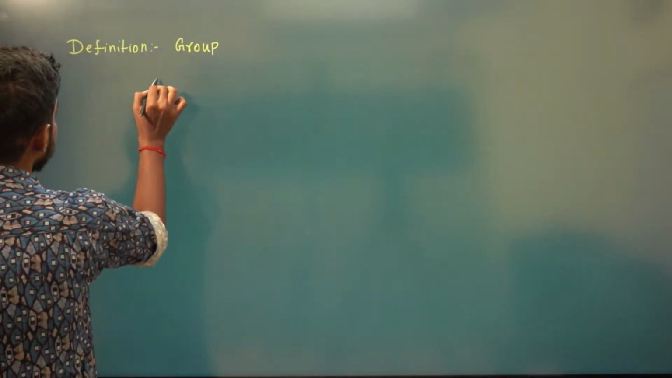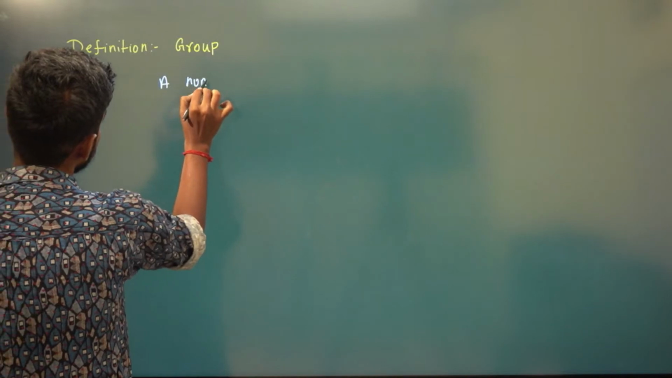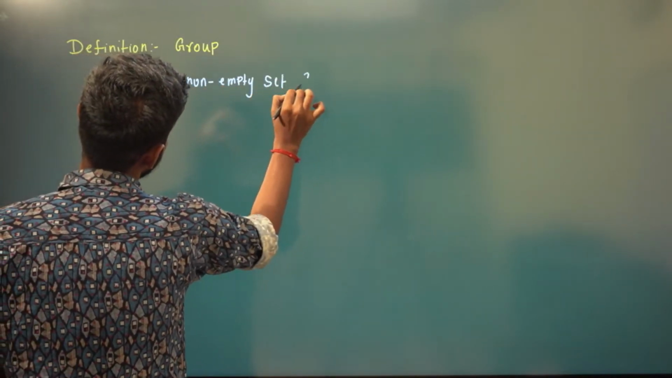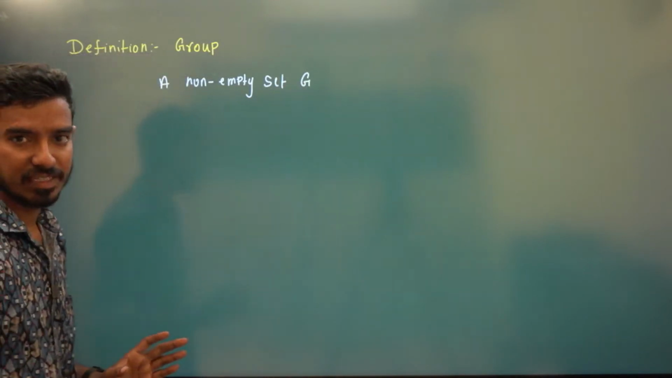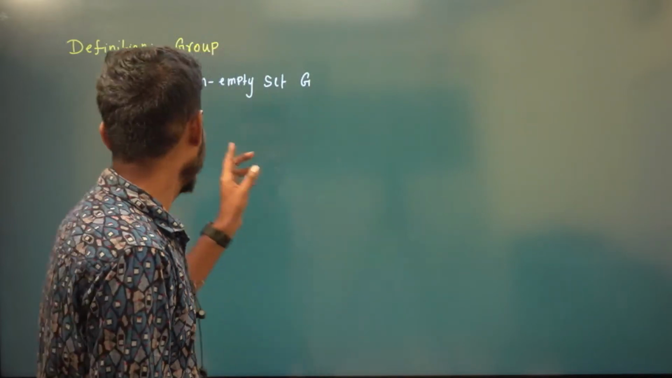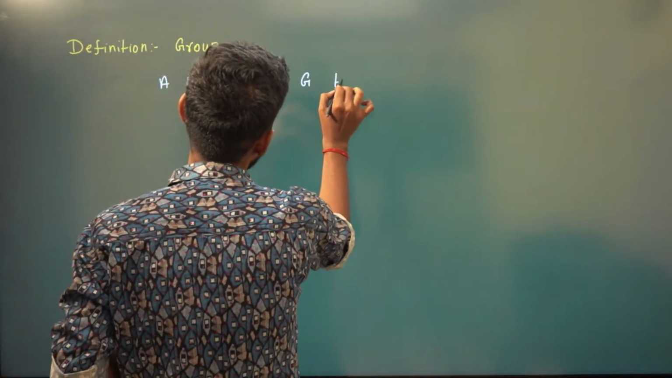A non-empty set G, right? So we have a non-empty set G. G is any non-empty set. It should be non-empty, right? A non-empty set G together